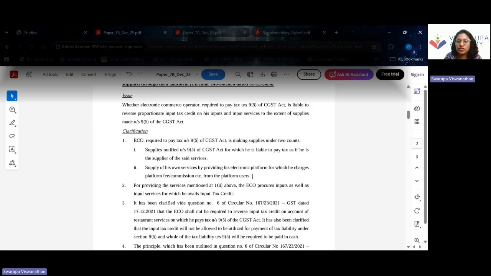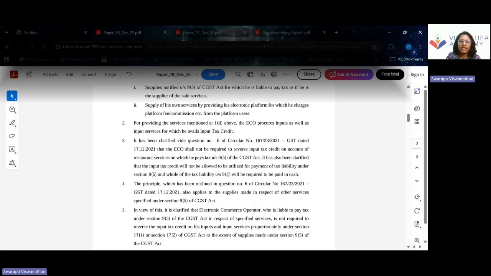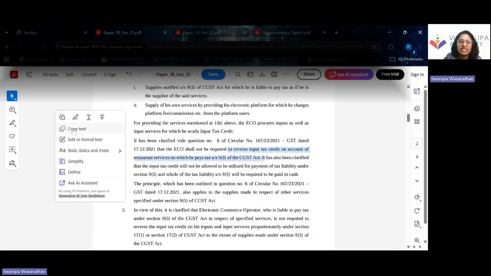So whether these e-commerce operators who are paying tax under section 9(5) are required to reverse ITC with respect to the supplies for which they are paying tax under section 9(5). So it has been clarified that e-commerce operators are not required to reverse ITC on account of restaurant services for which they pay tax under section 9(5).